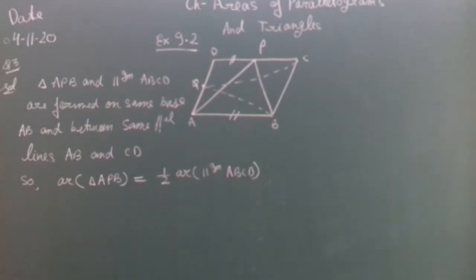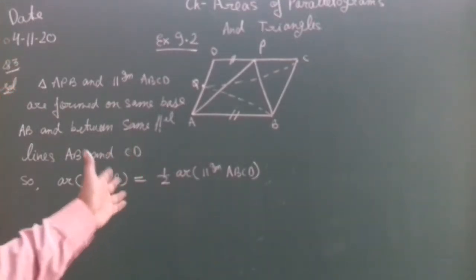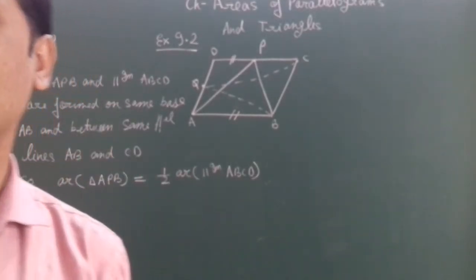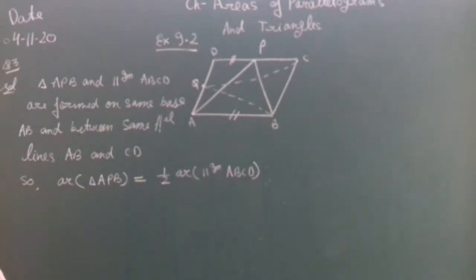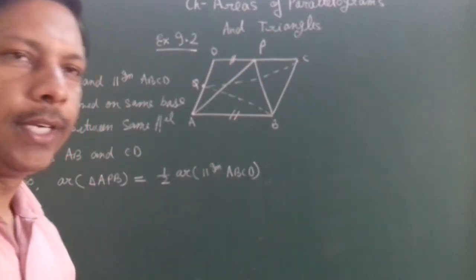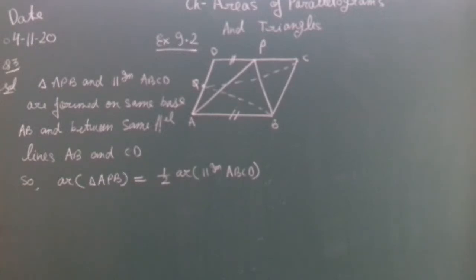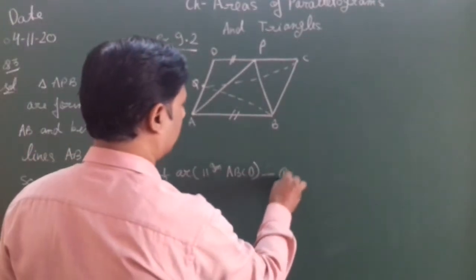This is possible only when the triangle and parallelogram both have the same base and lie between the same parallels. In this case we can use this property: the area of the triangle is equal to half the area of the parallelogram. Right? Call this equation number 1.